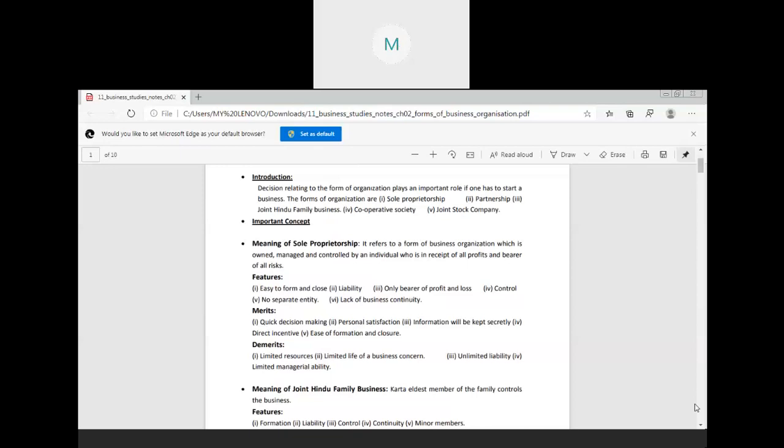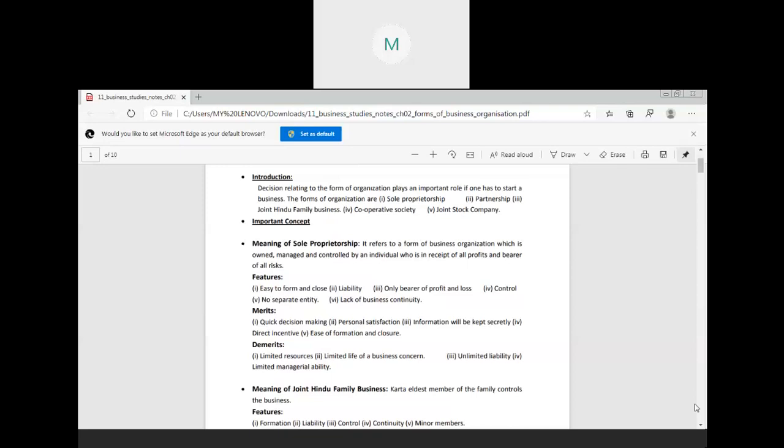In case of limited liability, only the money invested by the owner in the business will be at risk. His personal property will not be sold for paying the debt. So that is known as limited liability. But in case of sole proprietorship, we have unlimited liability, means the personal property of your sole proprietor can be sold to pay the debt.